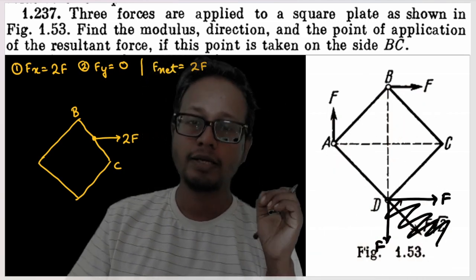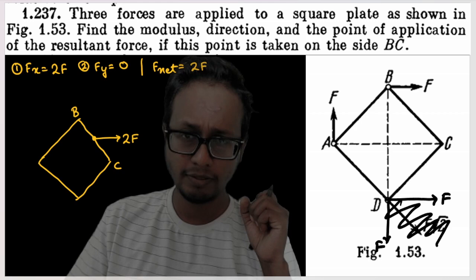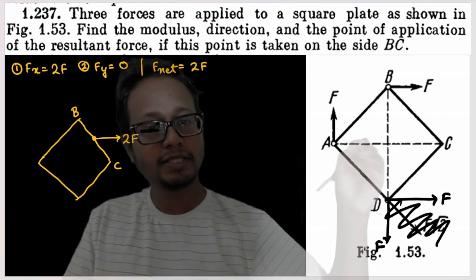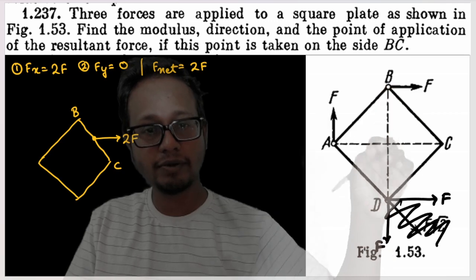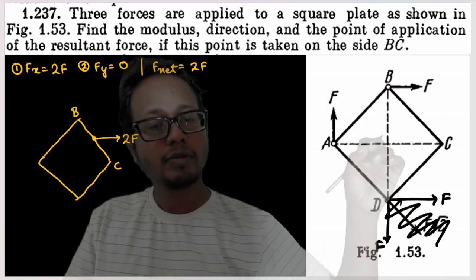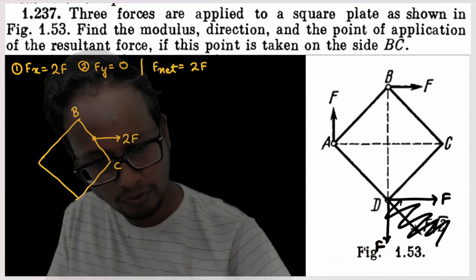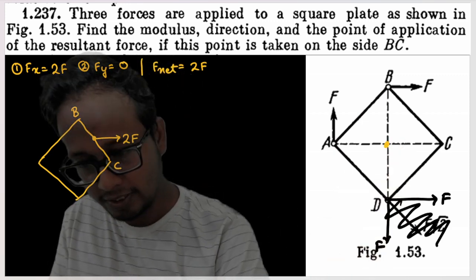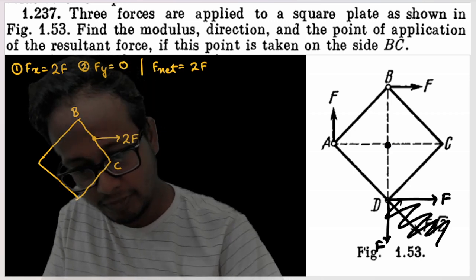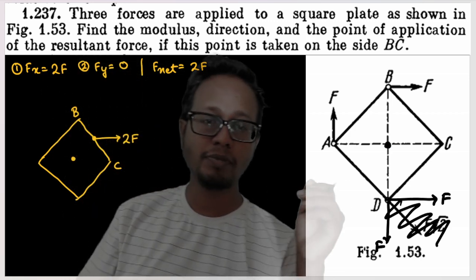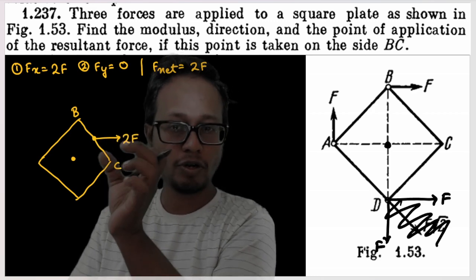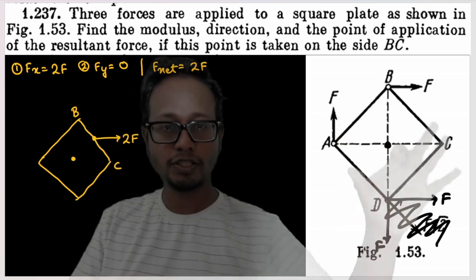Fair and fine. Now to find out torque, we must consider our origin. You can take the origin at any point. This is just a method of calculation. You can take the origin out here, at the center, or anywhere else. Let us just take the origin at the center of the square plate. This is my origin. So my question becomes, find the point on BC where the 2F produces the same torque about this origin as this combination of forces.